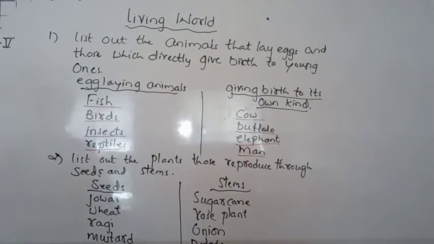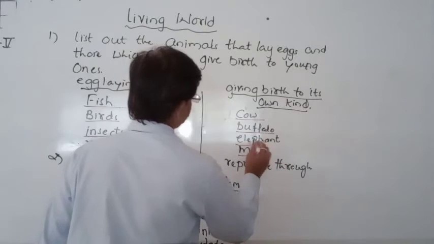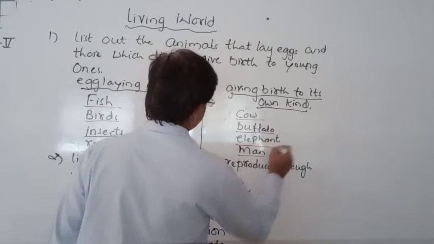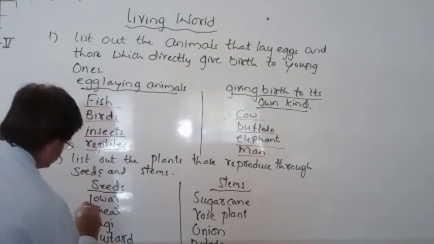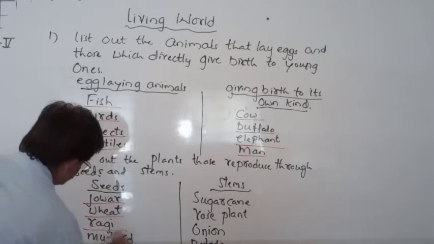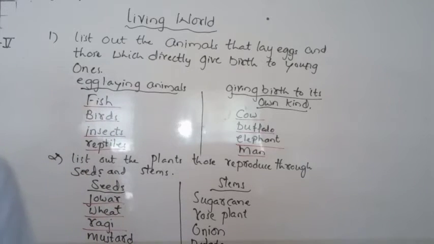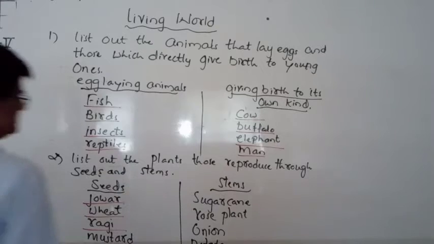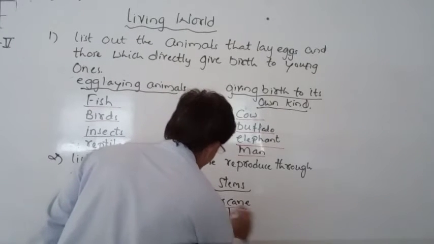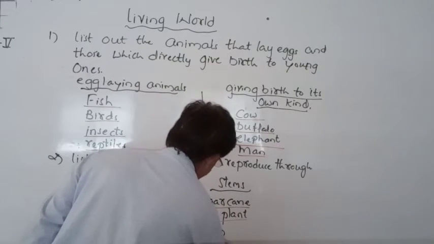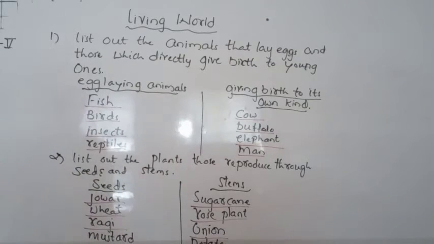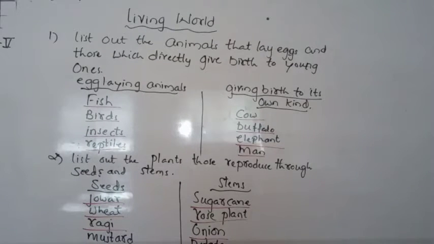Here also, reproduction means new plants grow through seeds. These plants grow new plants from the seeds. These new plants grow through the stems. So you can take down in your classwork. Two activities you can take in your classwork.